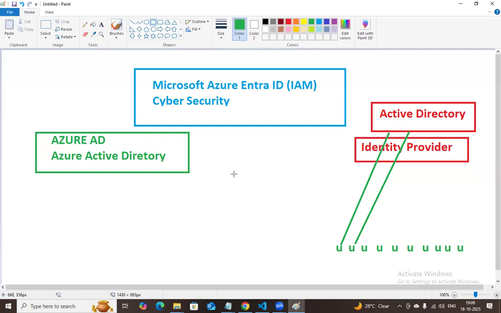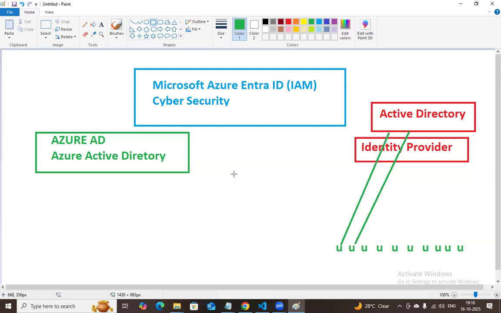There are n number of applications which are going to be given permissions from Azure Active Directory. But recently, the name got changed, and it has a highly secure level and integrates with SSO, single sign-on, multi-factor authentication, and identity access management. In cybersecurity, security always needs to be high. The data is increasing, applications are increasing, and at the same time the security also has to be maintained at a high level.